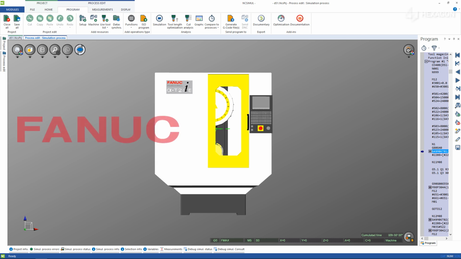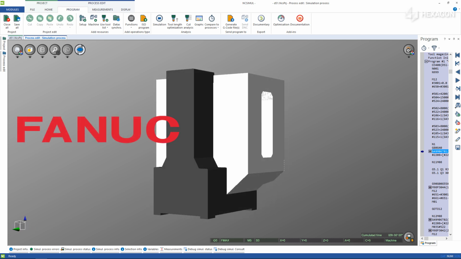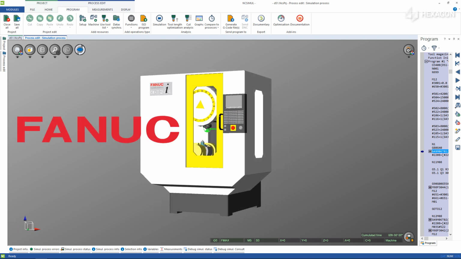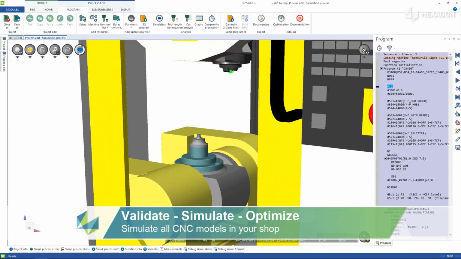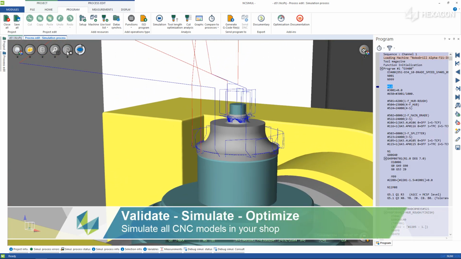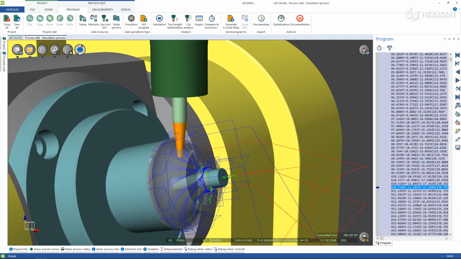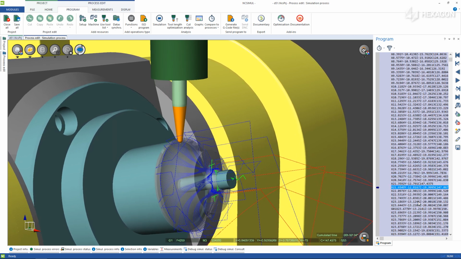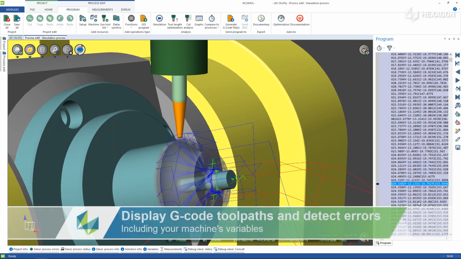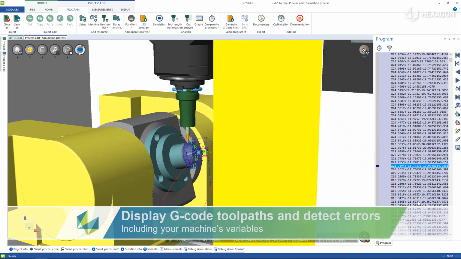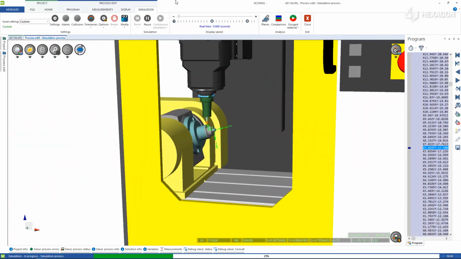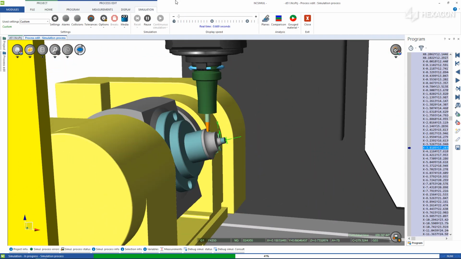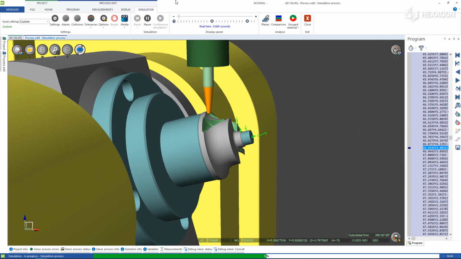NC Sim Solutions is the preeminent simulation software on the market, allowing users to validate, simulate, and optimize all CNC machine programs. By generating error and collision-free G-code, NC Sim eliminates the use of equipment for proving out programs, reduces job setup and machine downtime, and ultimately increases productivity while reducing costs.